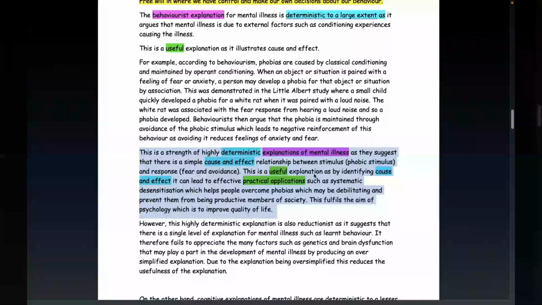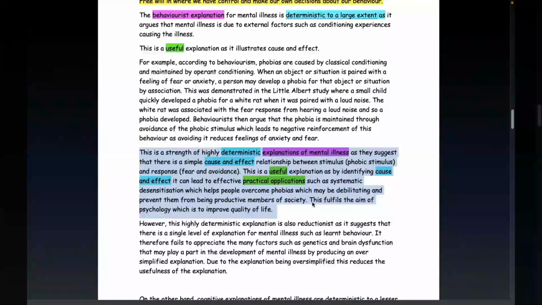This is a useful explanation, as by identifying cause and effect, it can lead to effective practical applications. Okay, things are useful, aren't they, when they lead to practical applications, cause and effect. We could have gone several different ways here, but usefulness and practical applications linked together. Let's give some examples, such as systematic desensitization, good, which helps people overcome phobias, which may be debilitating and prevent them from being productive members of society.